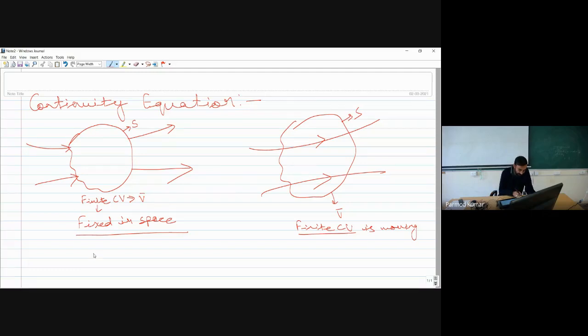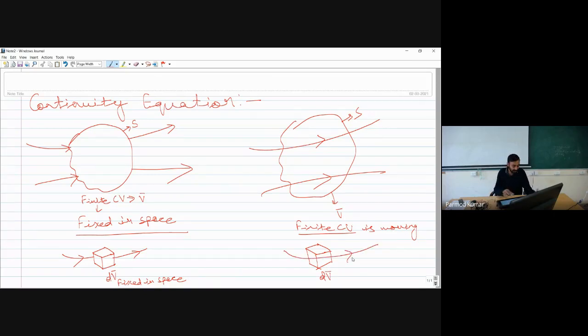Another two approaches involve an infinitesimally small control volume. Say I have a control volume of size dV bar, and this control volume is once again fixed in space. Here also something enters through some of the control surfaces and something goes out. And another approach is that I have an infinitesimally small control volume dV bar, and this dV bar is moving with the flow.